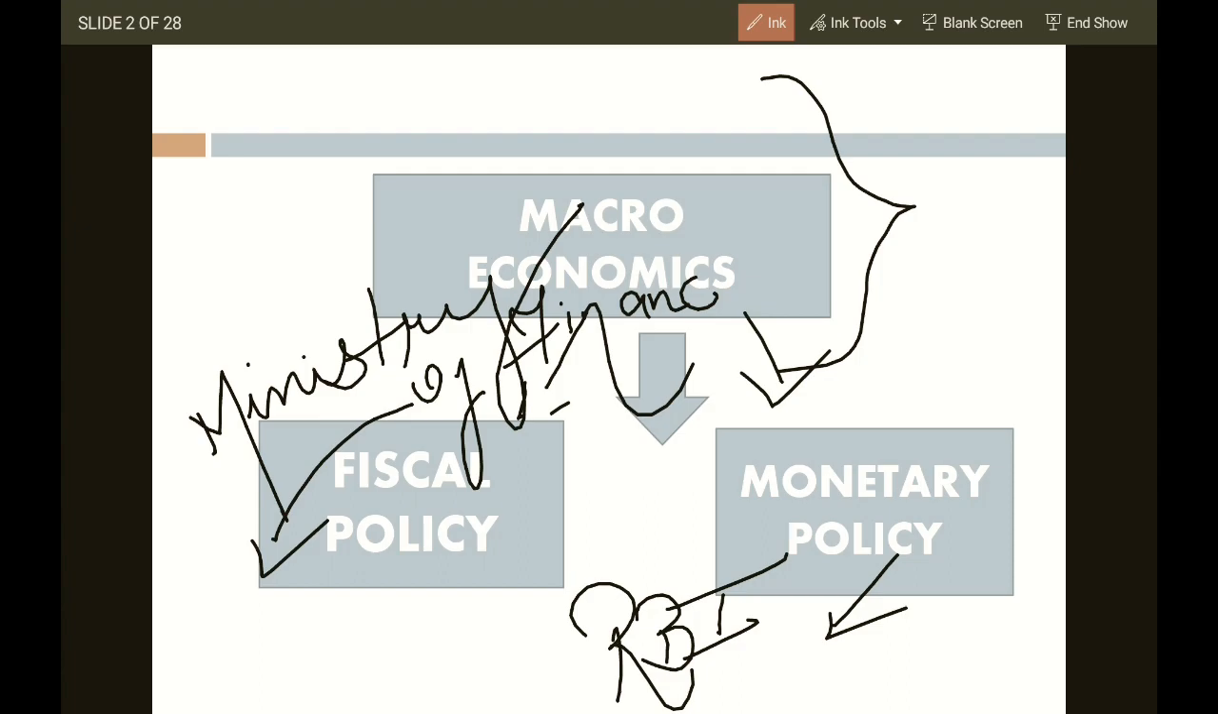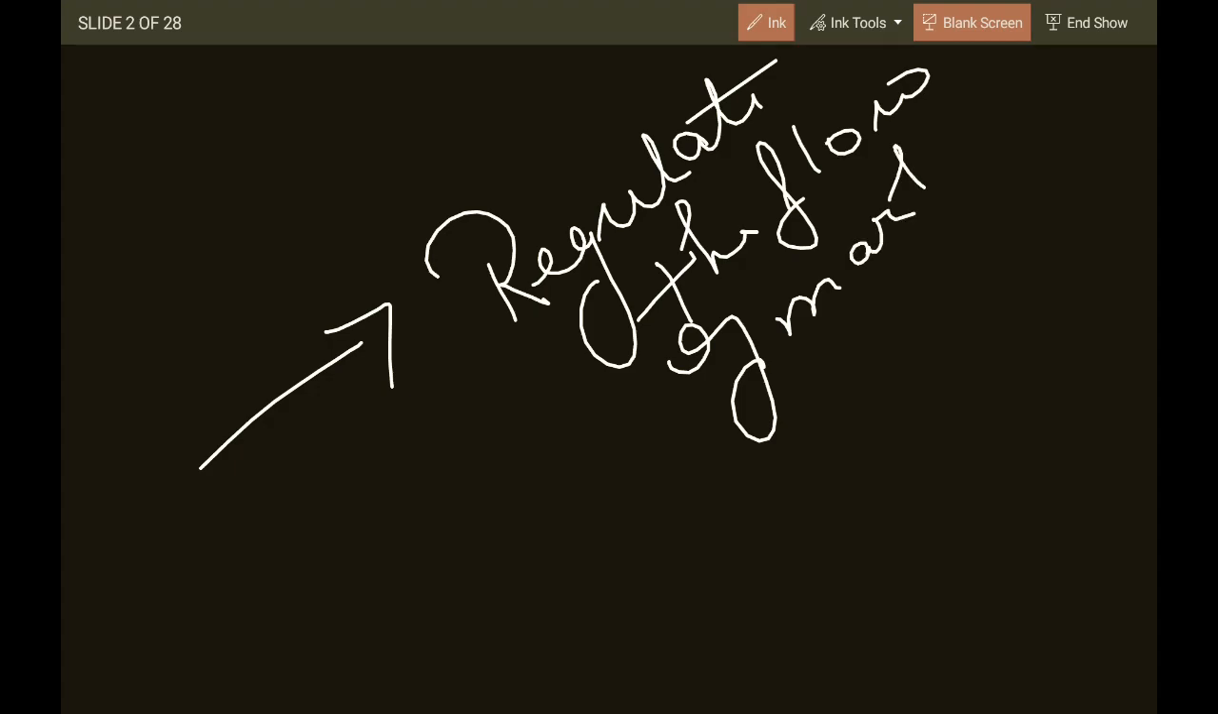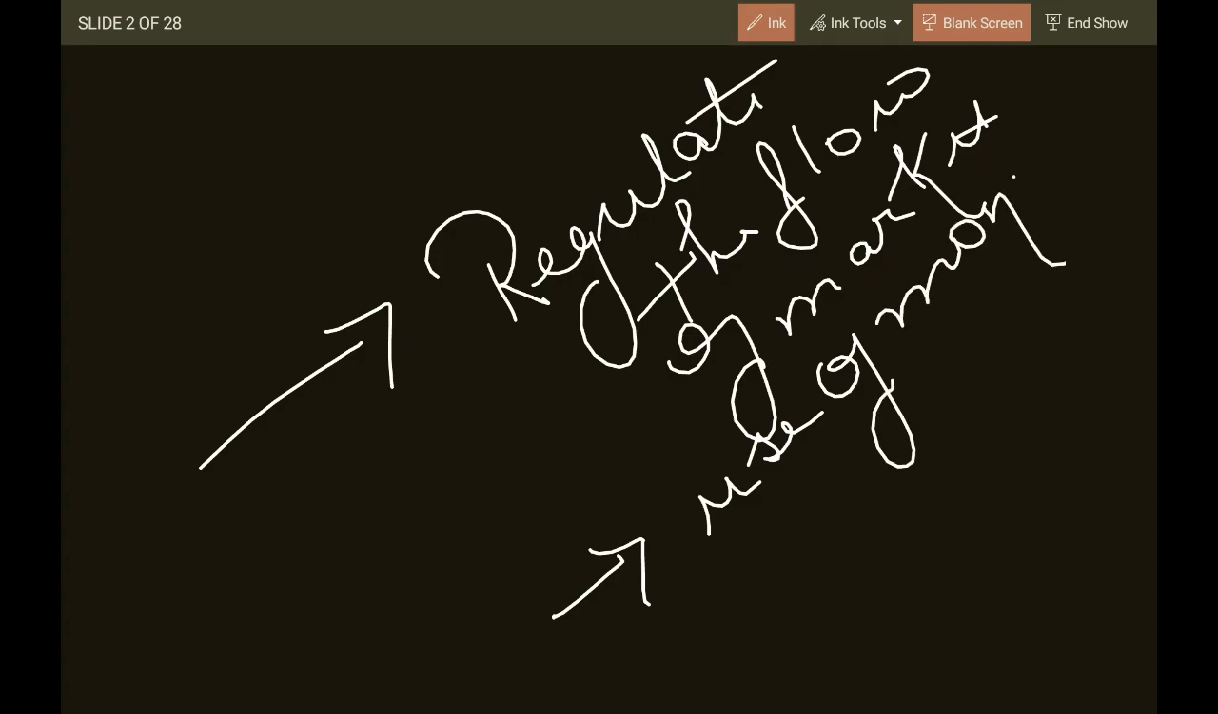Now, monetary policy is the policy given by the Reserve Bank of India, and fiscal policy is the policy given by the Ministry of Finance. Let me give you a brief regarding monetary policy. Monetary policy is also concerned with regulating the flow of money in the market, and it is concerned with regulating the availability of funds, how much money should be there in the market. It also regulates the use of money, how much money we need to use.